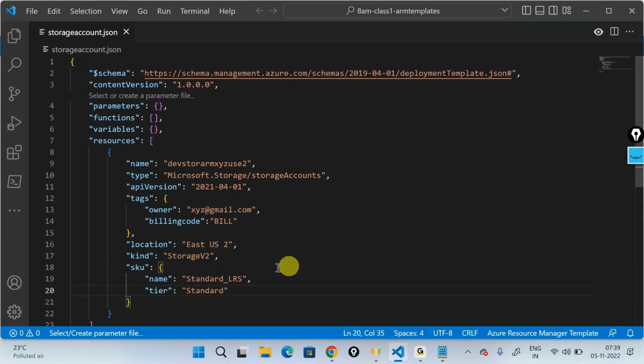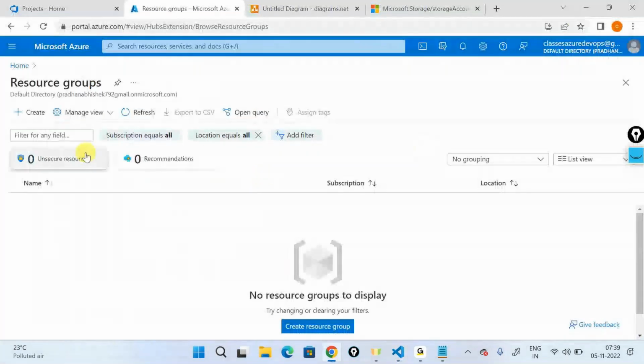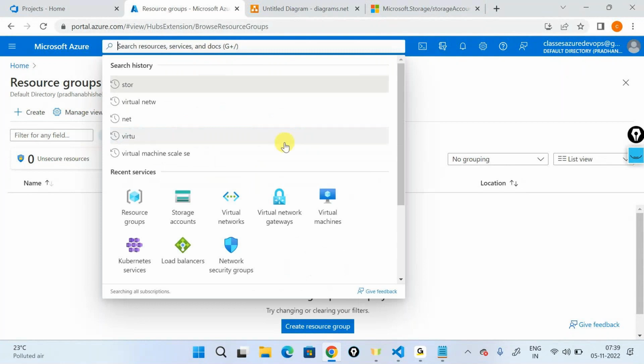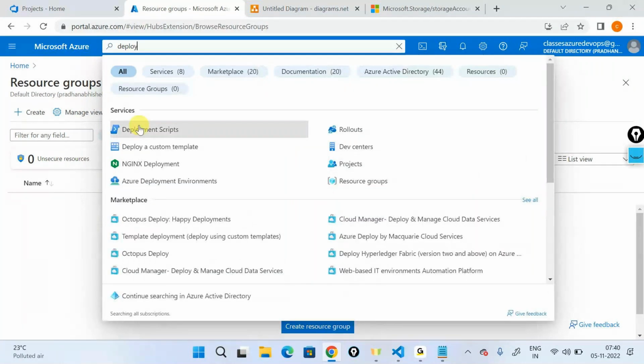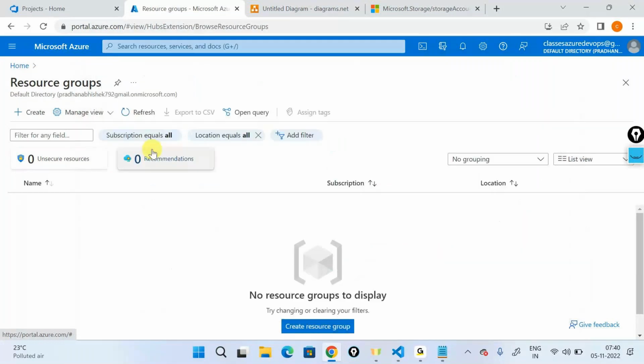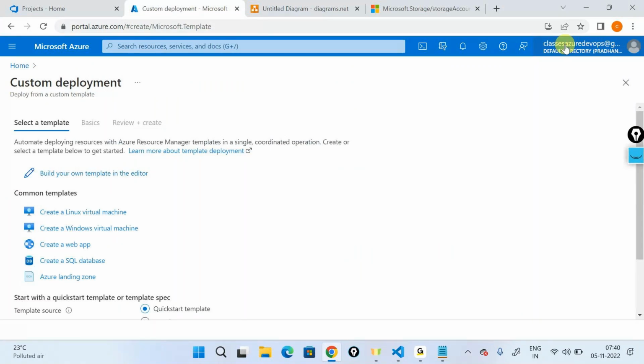So what I'm going to do is, I do not have a resource group right now. Either you can create it now or you can create it as a part of template deployment. I will go ahead and type something called deploy, and you have multiple things called deployment scripts. Deploy a custom template. I'll click on deploy a custom template. So I'm already there in the Azure portal. I'll say deploy a custom template.